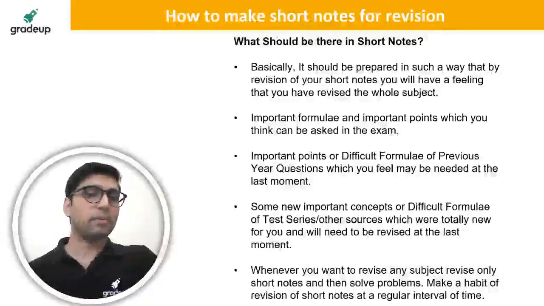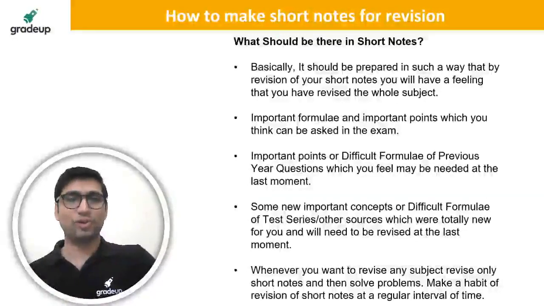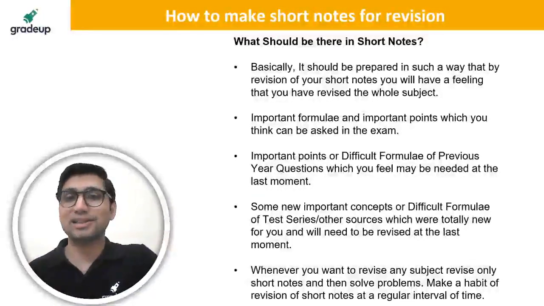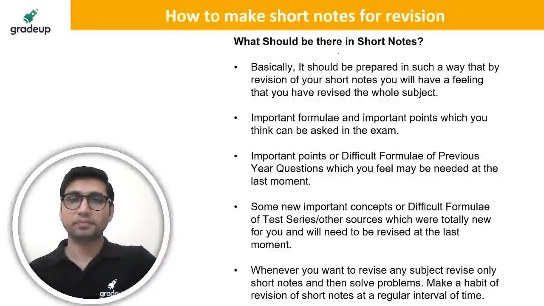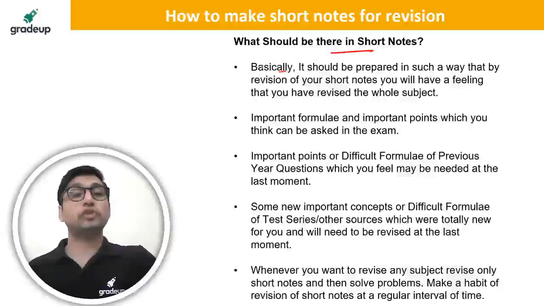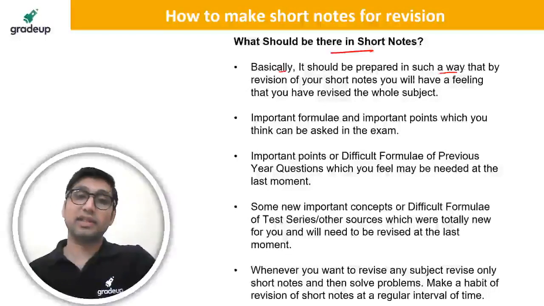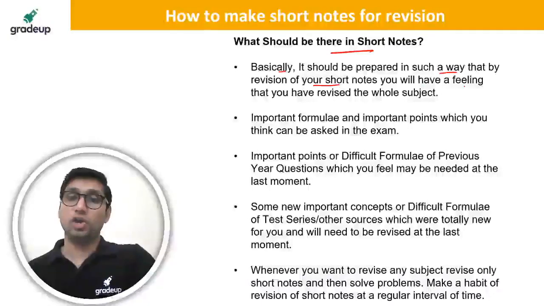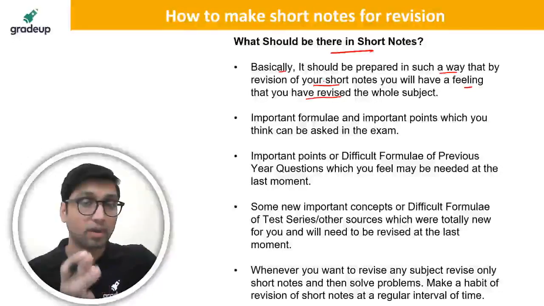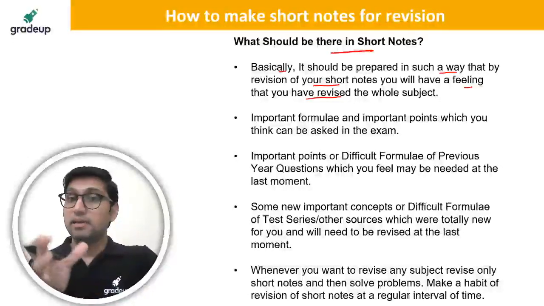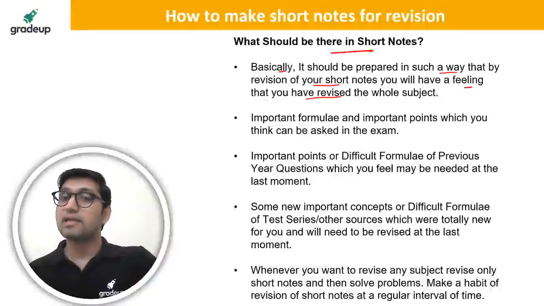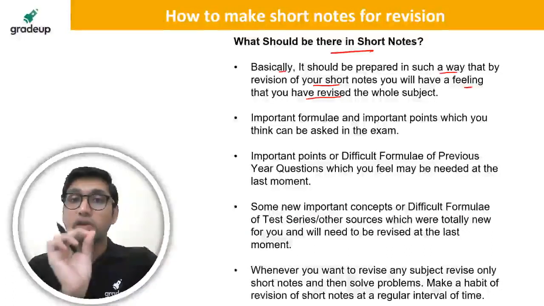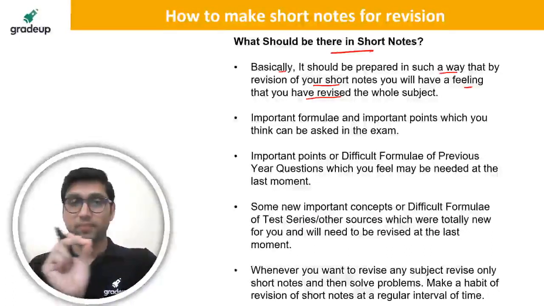So now the important point is what should be there in the short notes. You must be thinking, sir, what should we write in the short notes. Although I have already mentioned everything, let me tell you. Basically, your short notes should be prepared in such a way that by revising them, you will have a feeling that you have revised the whole subject. Okay. That means starting from the first chapter to the last chapter, your short notes should contain the keywords.